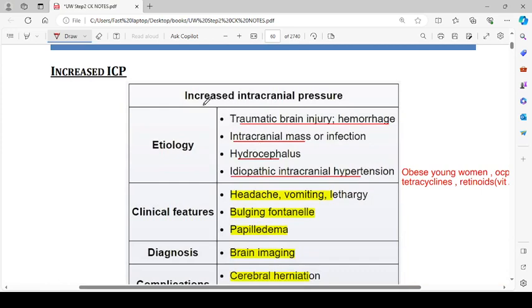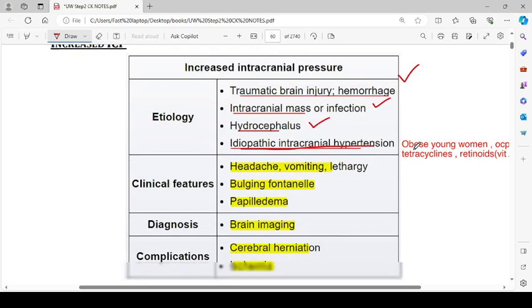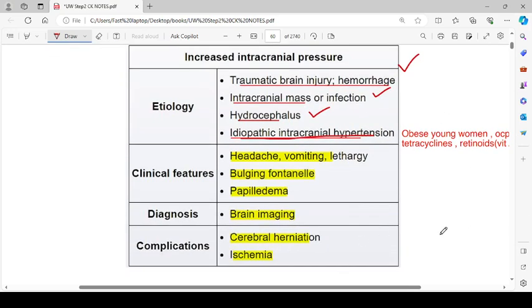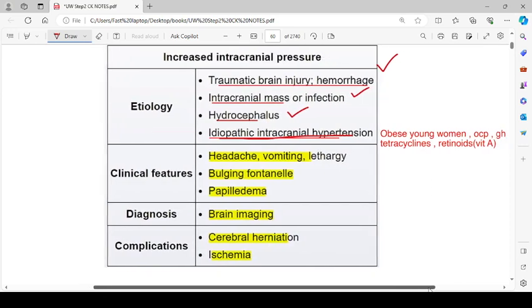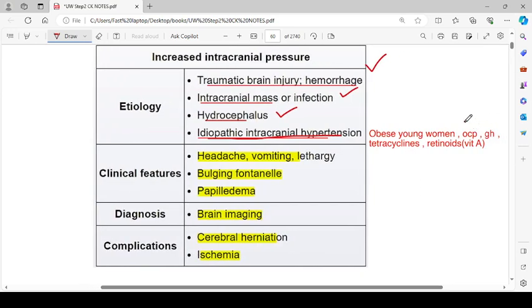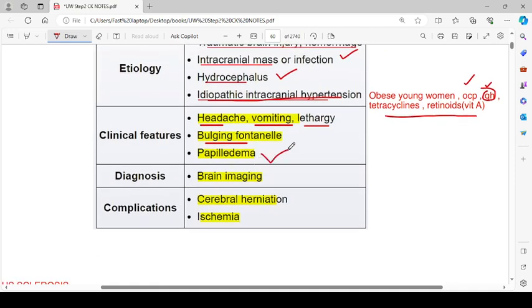So the next thing is about increased intracranial pressure. The etiology for that can be a traumatic brain injury or hemorrhage, intracranial mass or infection, hydrocephalus, and idiopathic intracranial hypertension, which can be seen in obese young women who are using OCPs, growth hormone, tetracyclines, and retinoids. I'm doubtful about the growth hormone thing. The clinical features are headache, vomiting, and lethargy, bulging fontanelles, and papilledema.